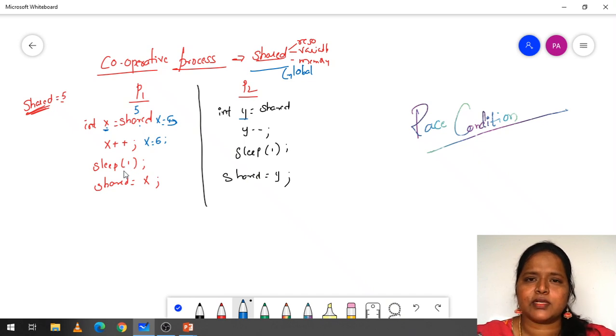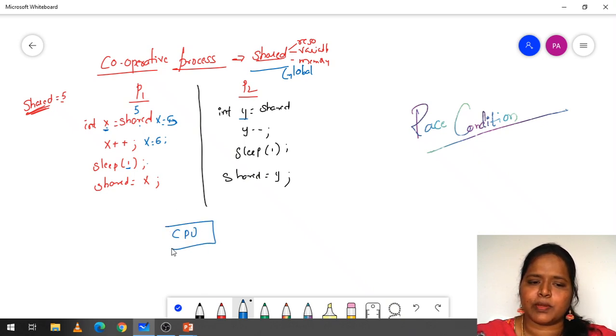Next I have encountered a statement called sleep of 1. Sleep of 1 in the sense, we are telling the processor to stop this process P1 for 1 millisecond. Then the CPU is executing both P1 and P2 in parallel. Here P1 is there and here P2 is there. Now the CPU is currently executing P1, so x plus plus, x is equal to 6, when it has encountered the statement sleep of 1.